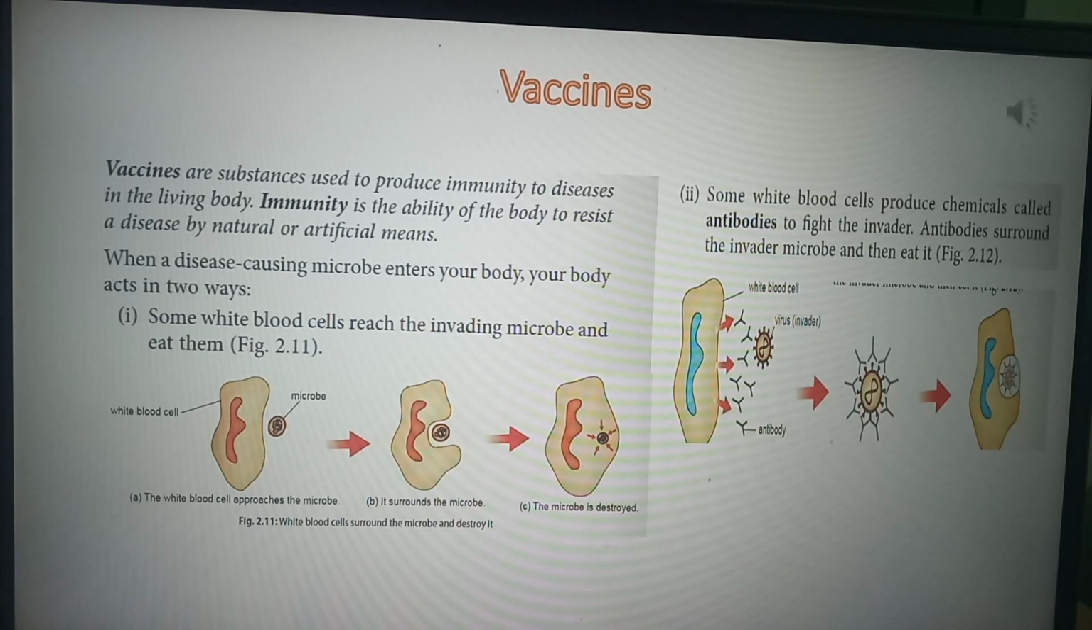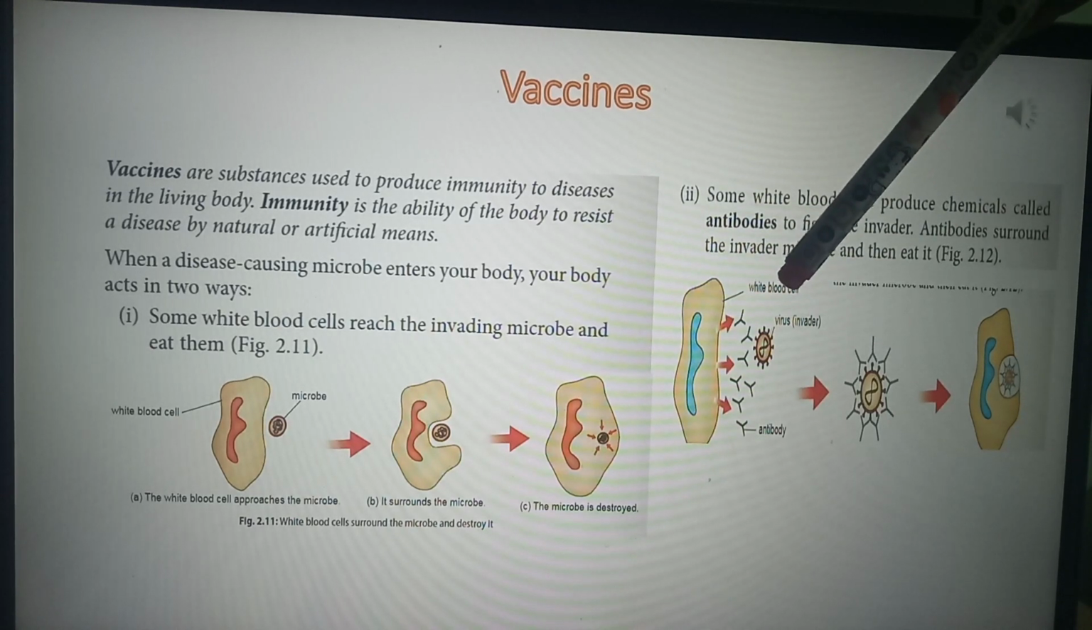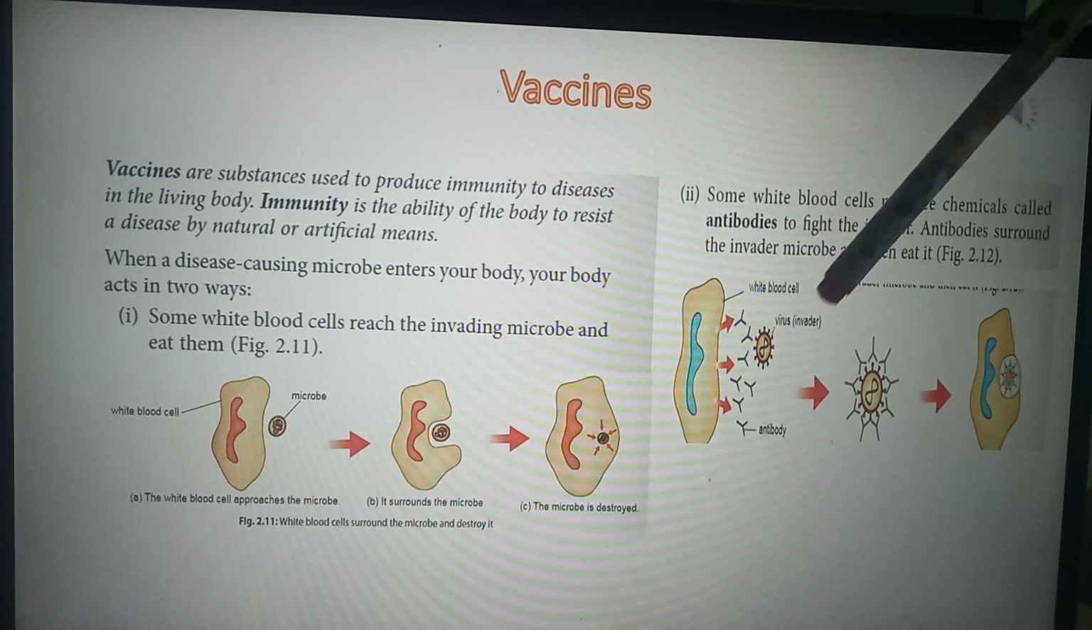Some of the white blood cells produce chemicals. The name of the chemical is antibodies. Now, what is the function of an antibody? What will the antibody do? The antibody will be fighting the invader. Antibodies will first surround the invader microbe and then eat it.